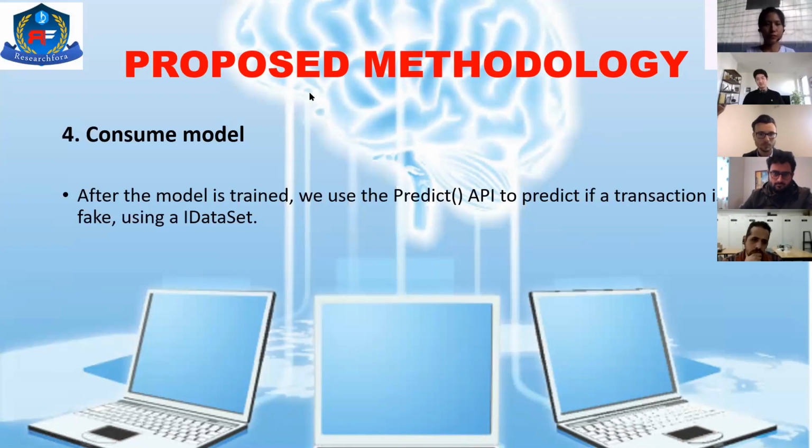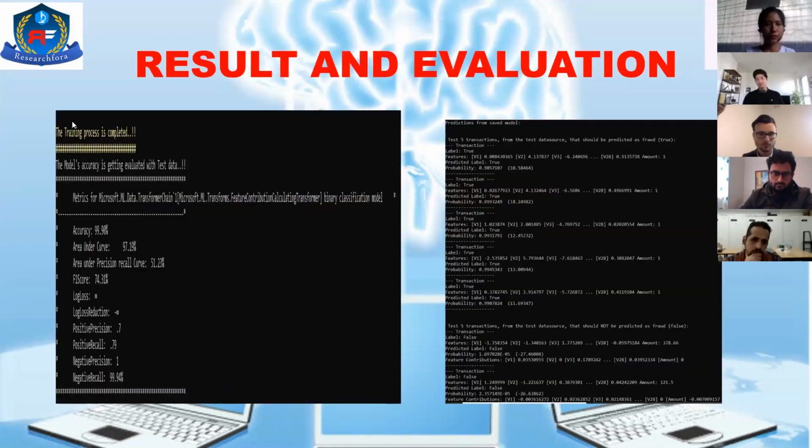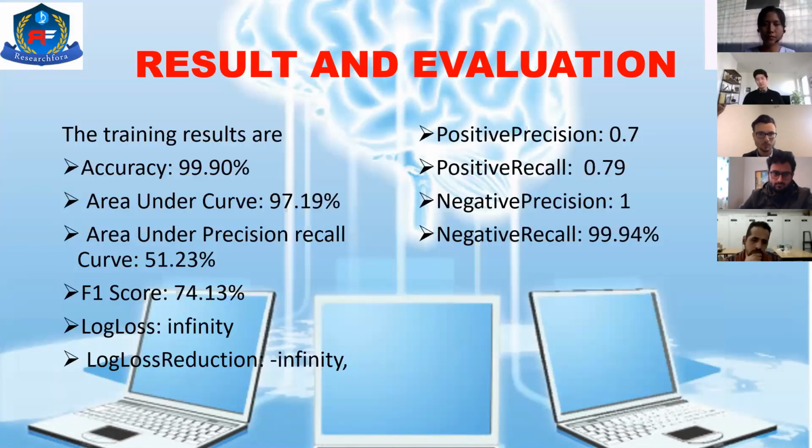So this is the result that we have got. The accuracy stands at 99.90. People might ask why the accuracy can't be 100%. It is because the time elapsed is measured in seconds, and there are certain transactions that can happen in nanoseconds, right? Those cannot be captured here.